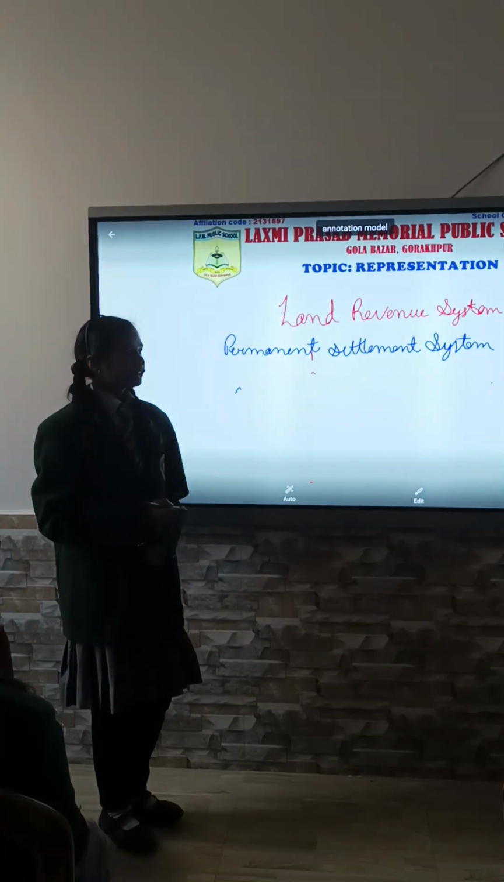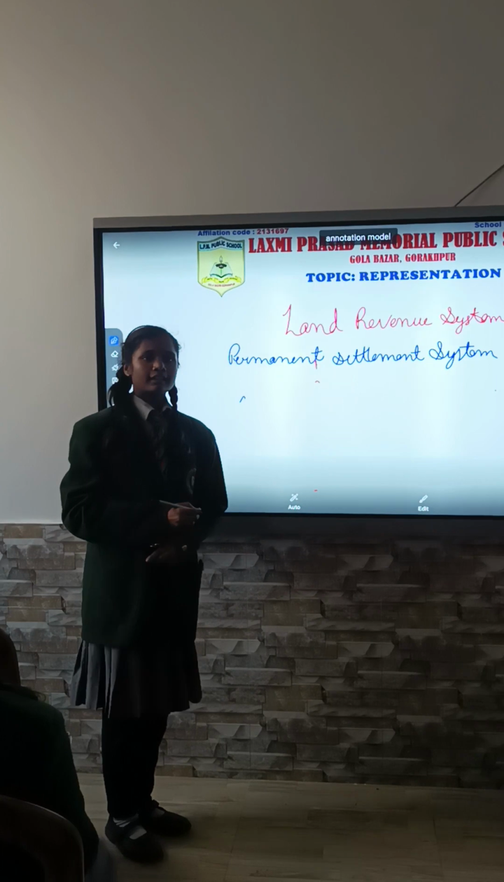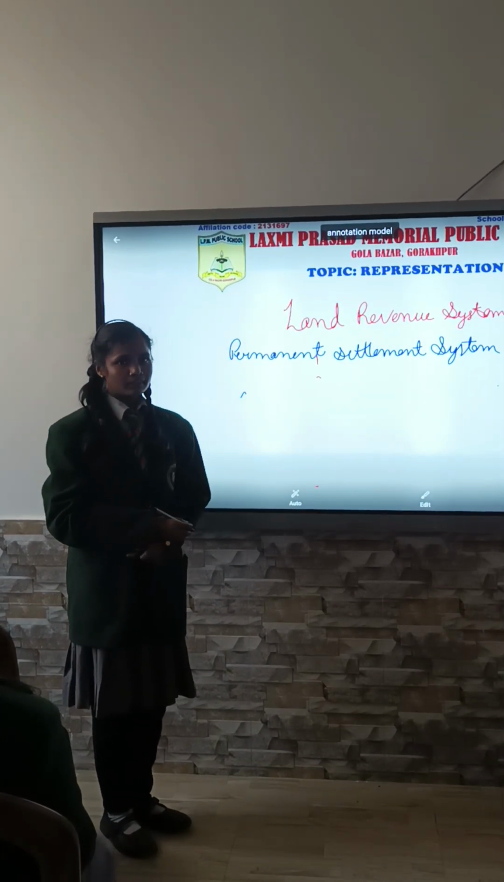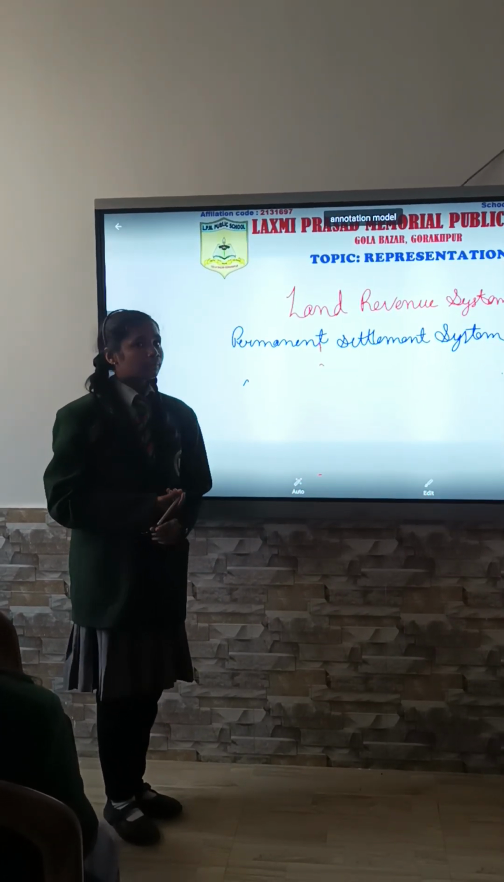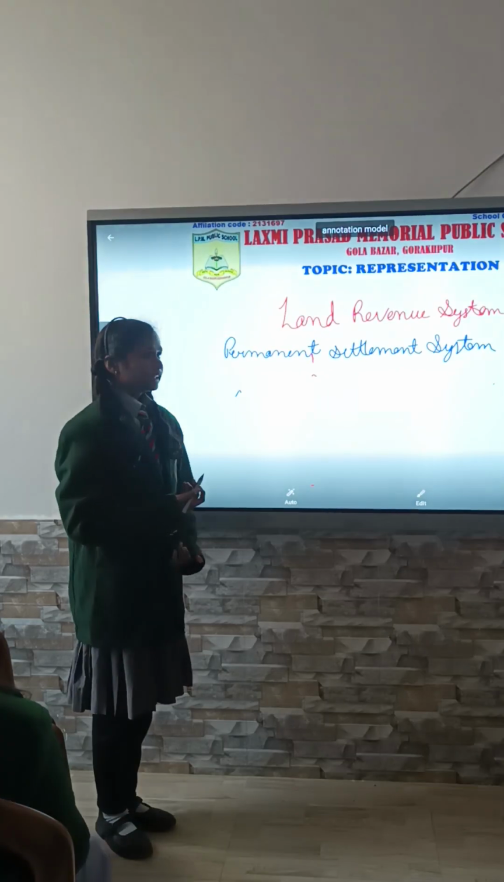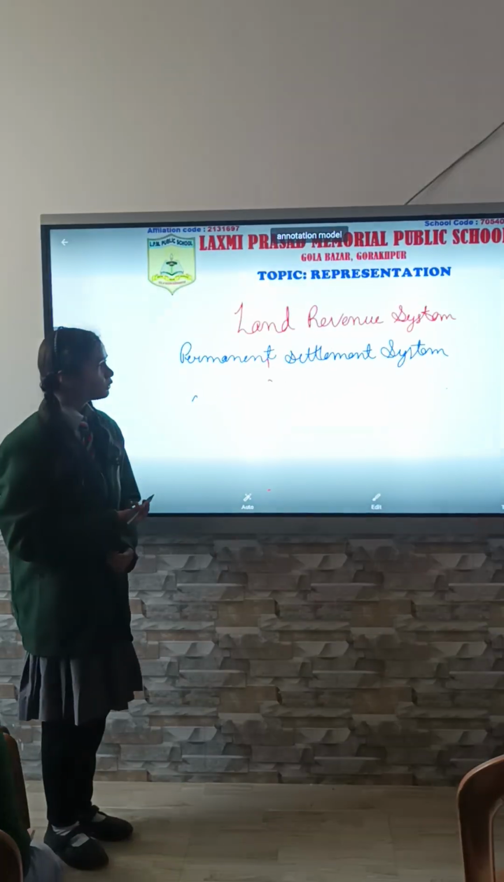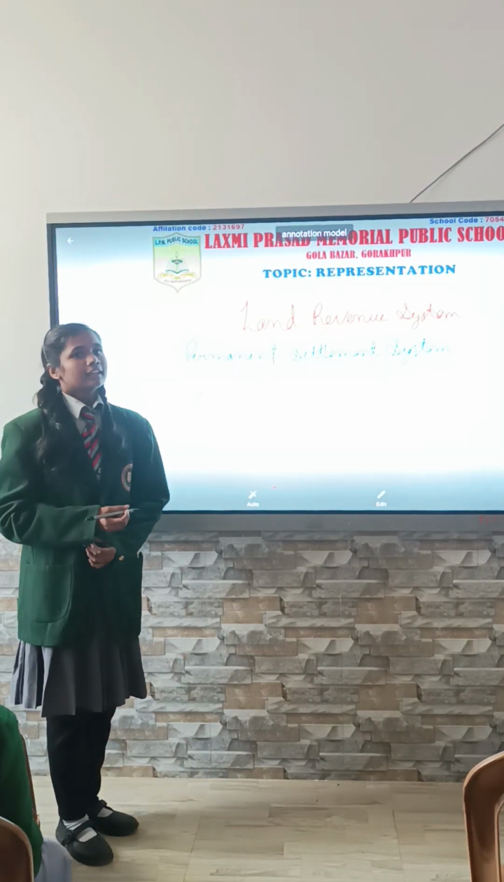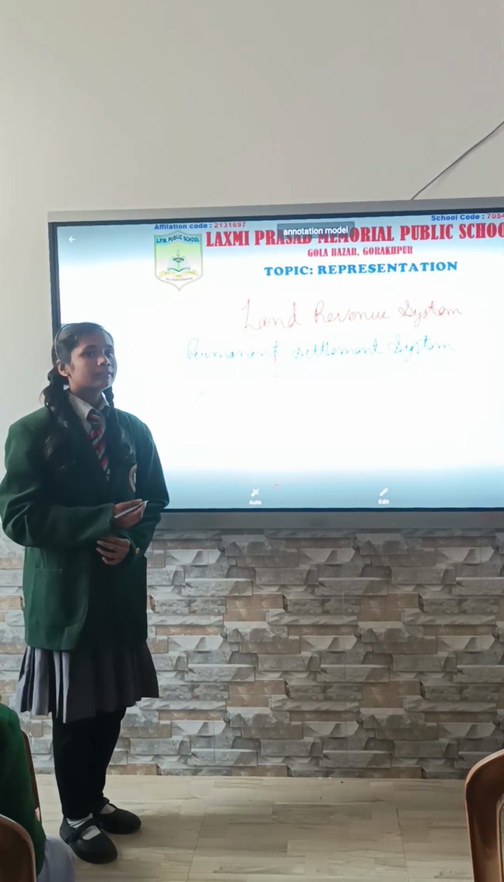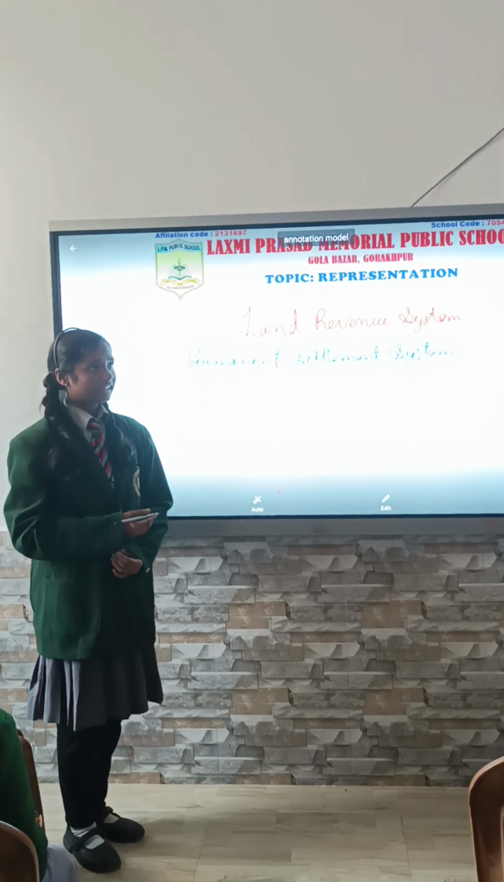But there were some shortcomings of this system. The peasants were exploited by the Zamindar. If they were not able to pay the tax, they had to take a loan from the local moneylender. And if they were also not able to pay the loan they had taken, then they were evicted from their ancient land.